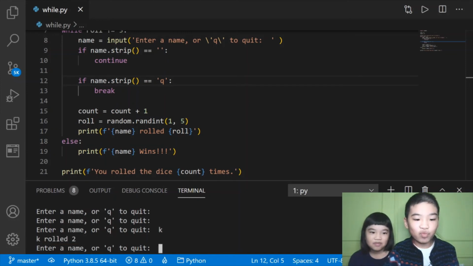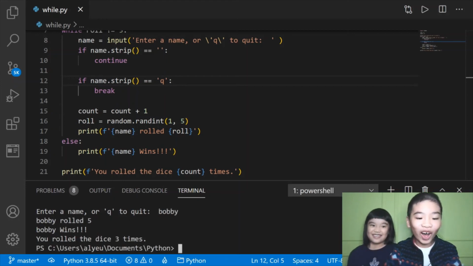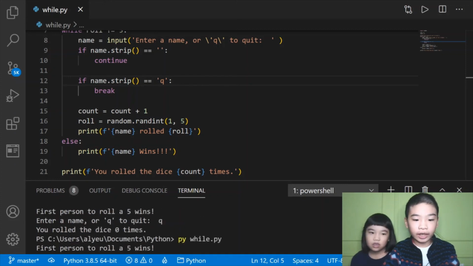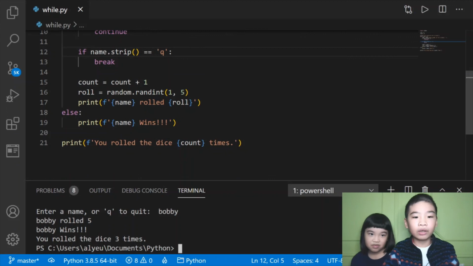Yeah, K rolled 2. Okay, let's do Bobby. Bobby rolled 5. Bobby wins. Why, Bobby? You rolled the dice 3 times. So if you type a space, it doesn't count as when you rolled the dice because it continues. So enter a name or Q to quit. Did not do count equals count plus 1.